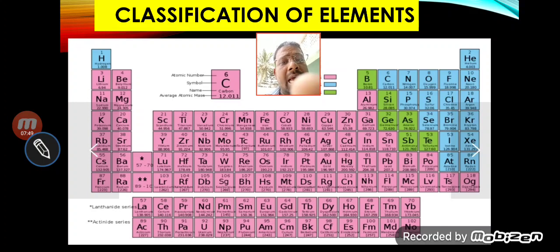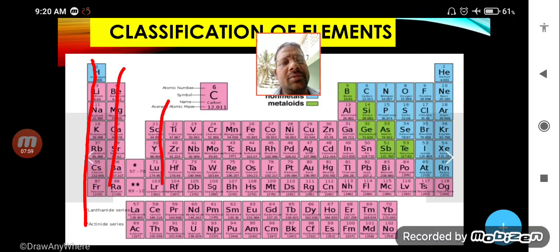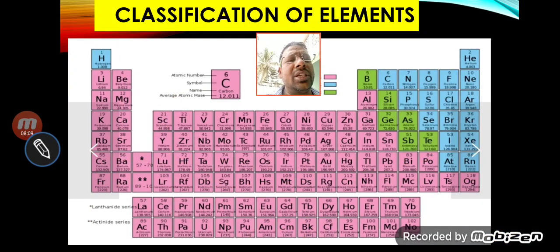Suppose I am talking about this table, then you can see vertical columns, here 18 vertical columns are there and these are called groups, and horizontal rows are called periods. Actually you are in 6th class, there is no need to know what is a period and group. Simply you just have to keep in mind what a periodic table is: the classification of elements according to their similar chemical properties.